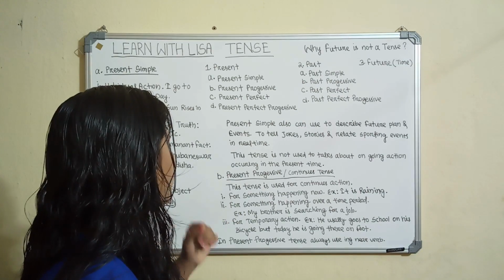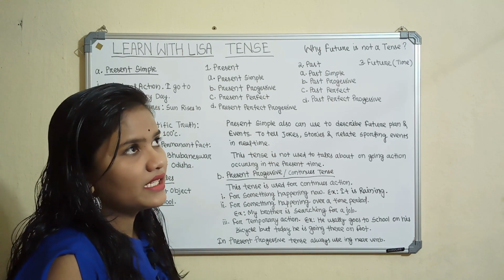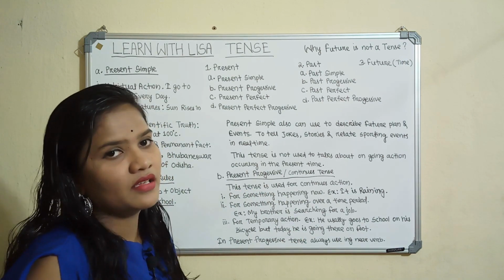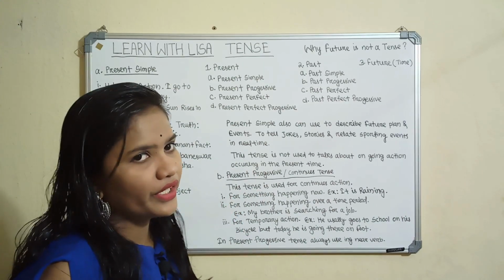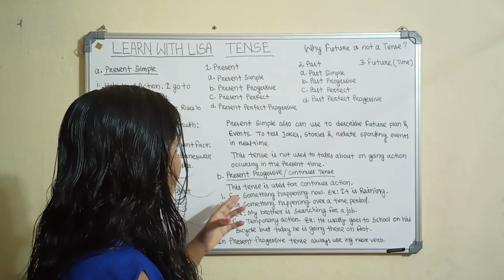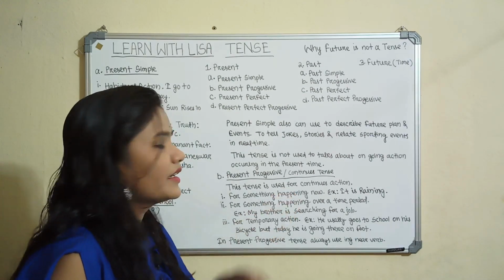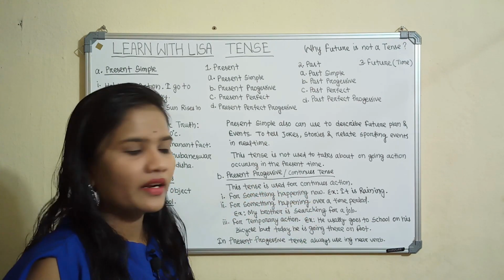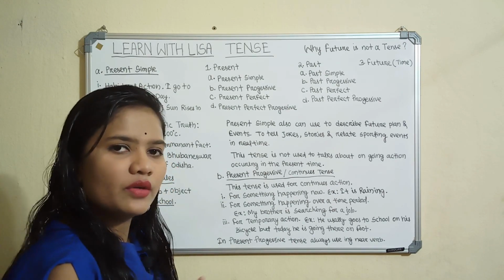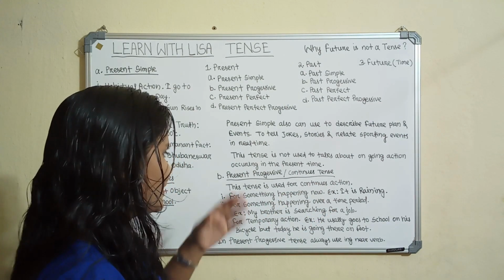First of all, we discuss what is the present progressive tense. We can easily recognize it because in the verb, ing is always added, like going, running, raining, etc. This kind of verb we always use in the present progressive tense. This tense is used for continuous action, for something happening now. For example, it is raining. It is raining now and continuing also. So it is happening now. It is an example of present progressive tense.